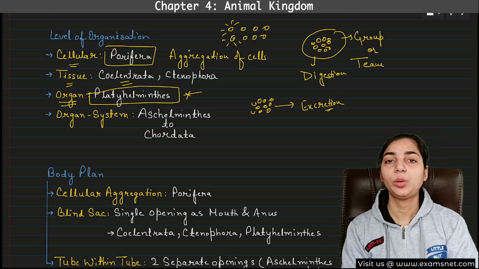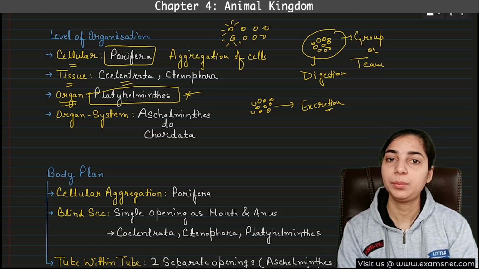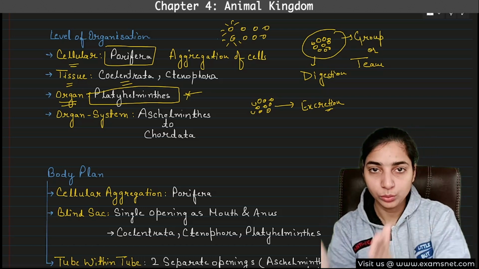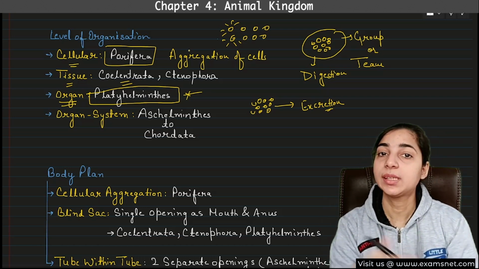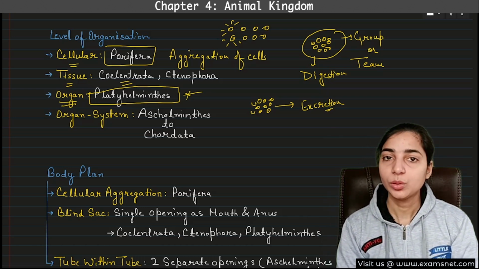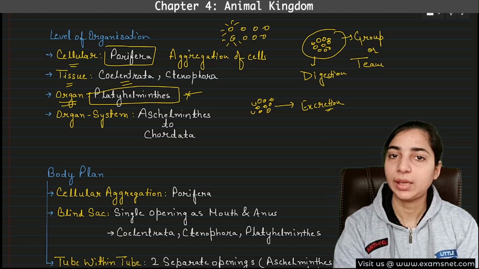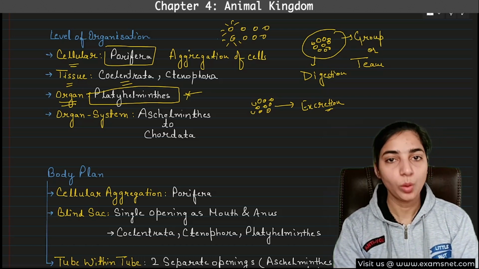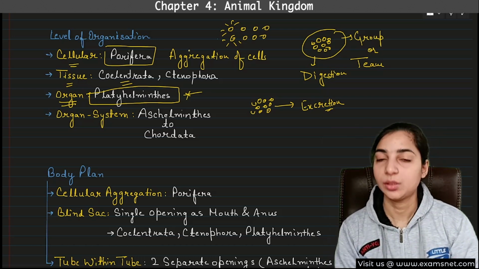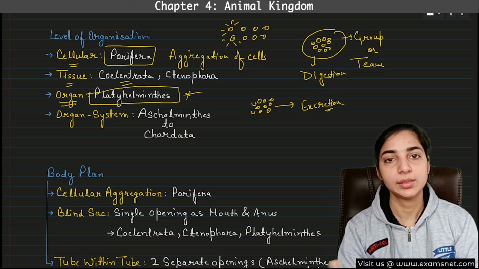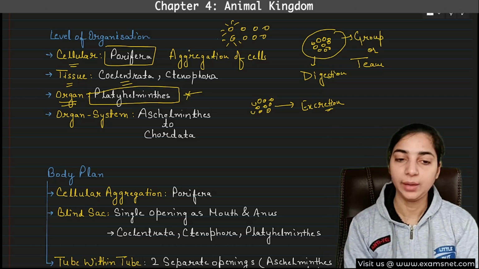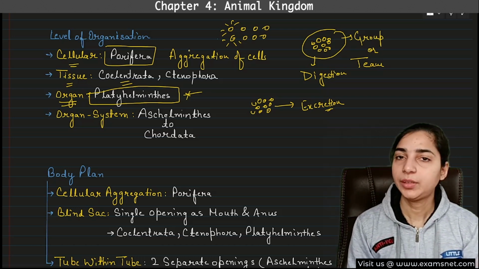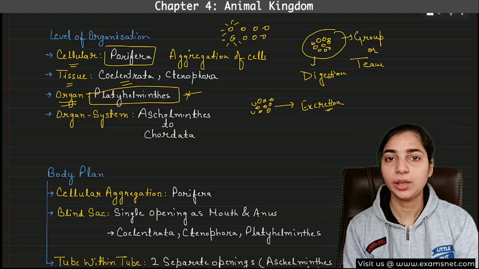In some places, you will also see that the Platyhelminths are mentioned under the organ system level of organization. So if organ level of organization is given, then you have to mark the organ level. If organ level is not given, then you can mark the organ system level of organization. And after Platyhelminths, the animals will be more advanced, definitely.